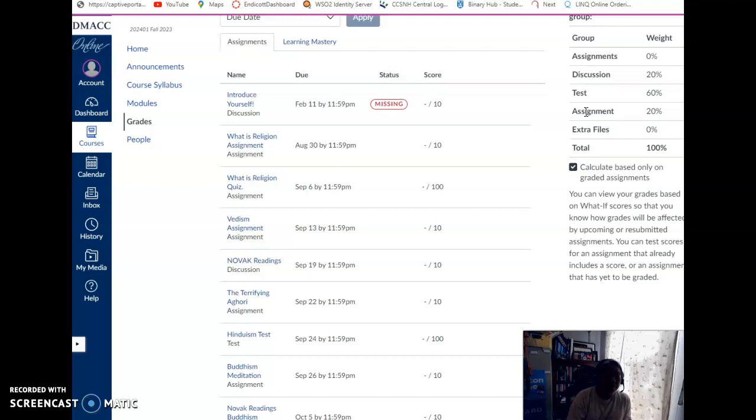So keep up with the work. If you miss 1 or 2 assignments, that's not a big deal. If you miss 1 or 2 tests, your grades will be seriously jeopardized. So just make sure that you are aware of the weight of the grades.